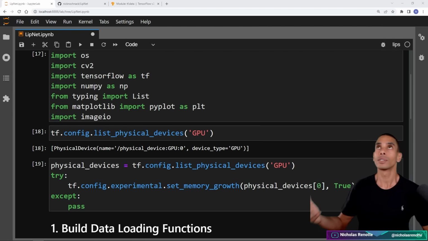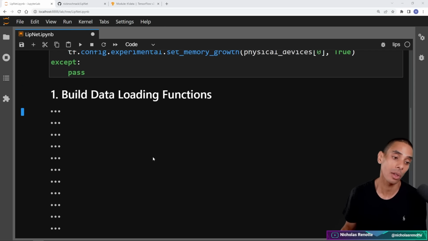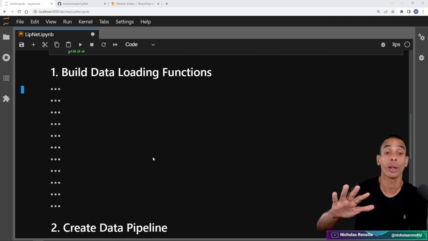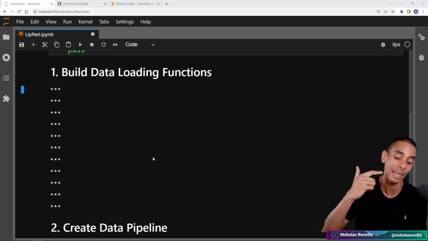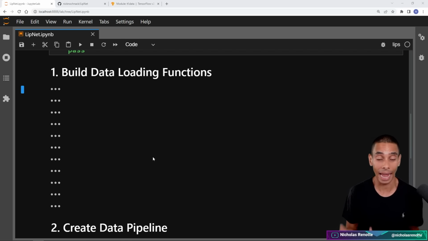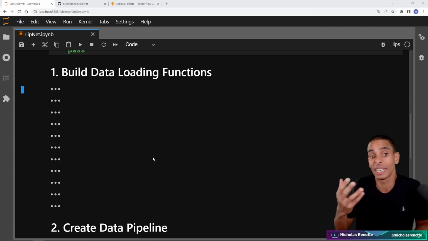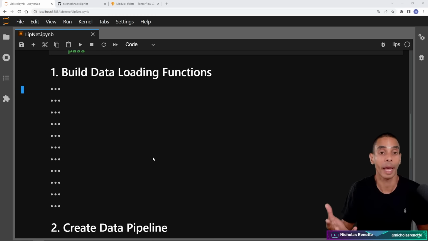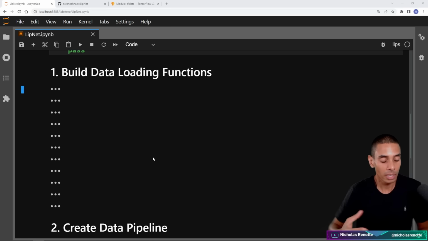Alrighty, so now that we've installed and imported our dependencies, the next thing that we want to do is build our data loading function. There are two key data loading functions that we're going to need to build here. The first is to load up our videos, and the second is to pre-process our annotations. Our annotations in this case are sentences which our particular person in the videos has talked about. Now, the dataset that we're going to be using is an extract of the original GRID dataset. This dataset was built to be able to build lip reading models.